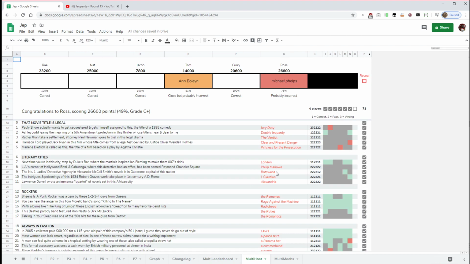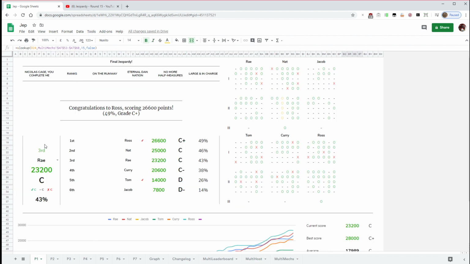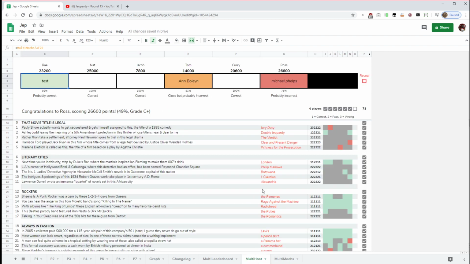So this is the multi-host screen, which is what I use as the host, or whoever is hosting at the time. All of the players, their answer gets put into these boxes here, okay? So these are from previous games. So player 1 is Ray here. If I put in test, as if I was playing as her, you would go on to multi-host as the host, and you can see that this is what their answers are.